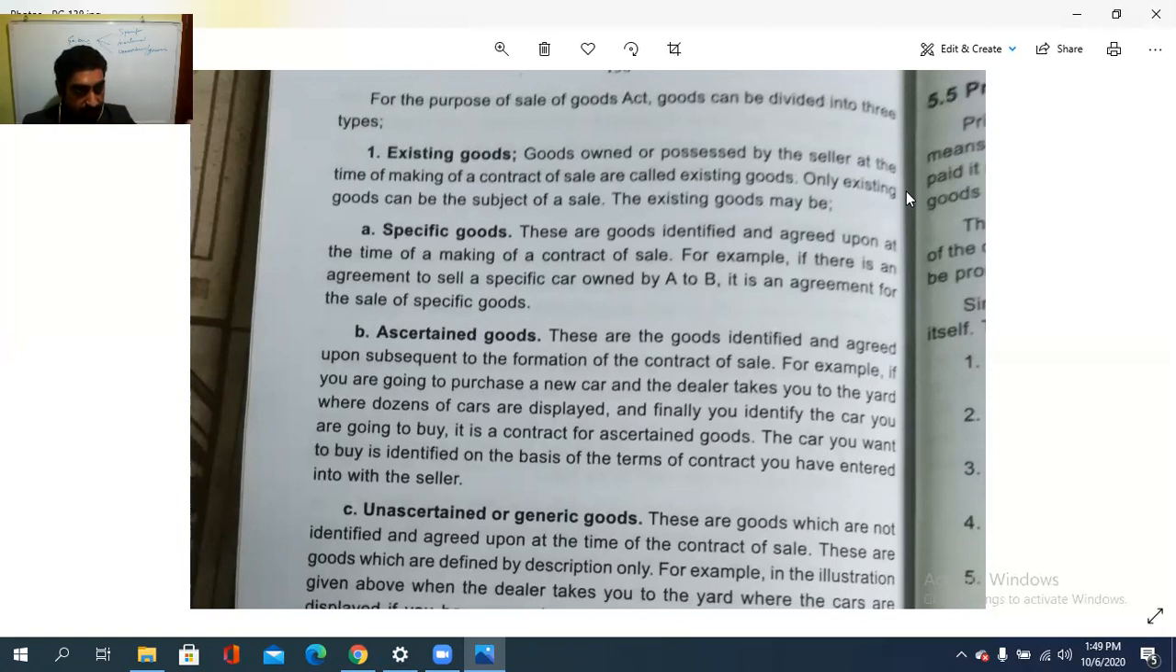So that is the specific goods. What is that? That particular vehicle, the car. So that is the specific goods. While ascertained goods are goods identified and agreed upon subsequent to the formation of the contract of sale.